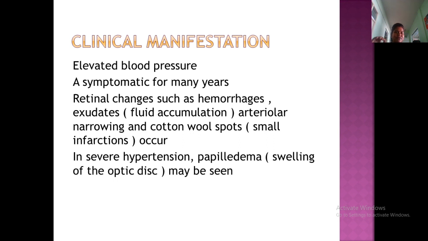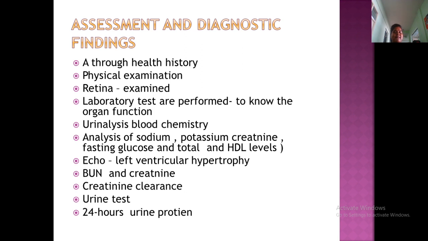We have to check the retina with the help of an ophthalmoscope. We will see the hemorrhages, exudates, and fluid accumulation. The arterioles will become narrow and cotton wool spots can also be seen. In severe hypertension, papilledema, so swelling of the optic disc, may be seen.